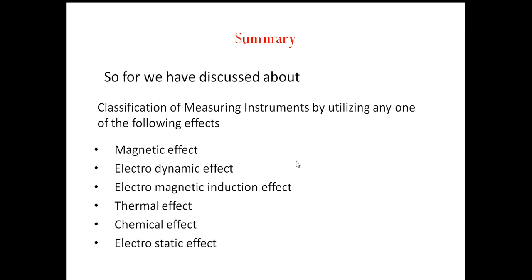The second one is null type instruments. In null type instruments, a zero or null deflection leads to determination of the magnitude of the measured quantity. A null type instrument attempts to maintain the deflection at zero by suitable application of an effect opposing that generated by the measured quantity.